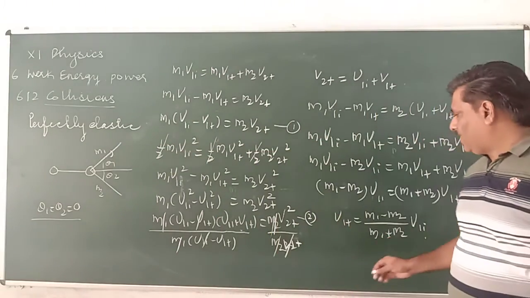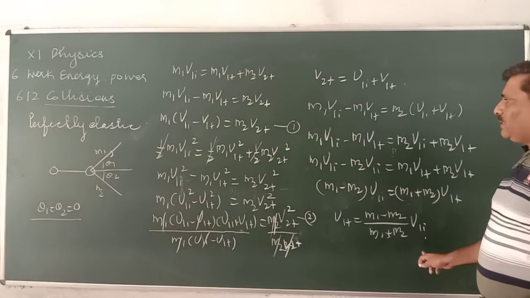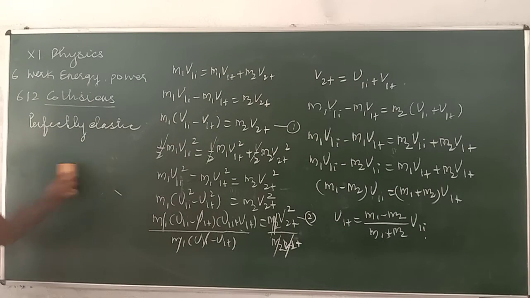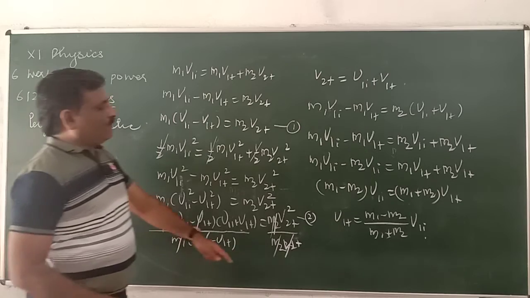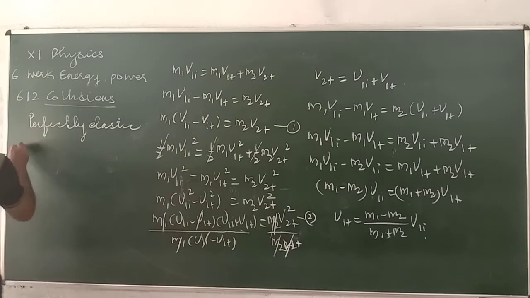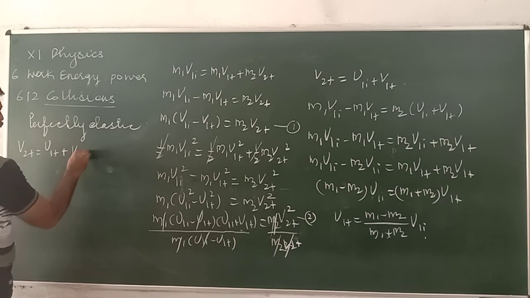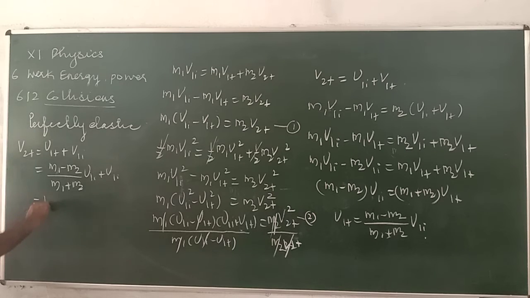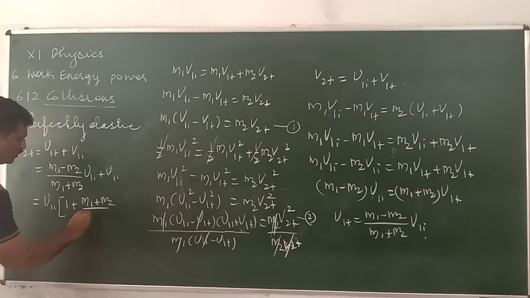See, these are all initial quantities. Now let us find V2F. V2F is equal to V1F plus V1I, so we put V1F here: M1 minus M2 divided by M1 plus M2 times V1I, plus V1I. Taking V1I common, 1 plus M1 minus M2 over M1 plus M2.